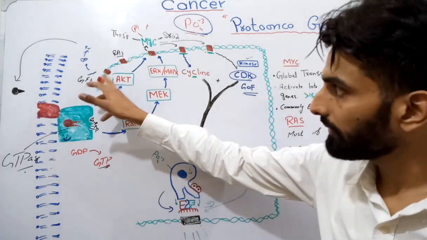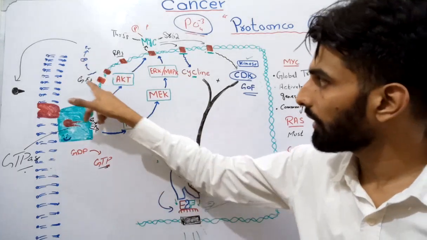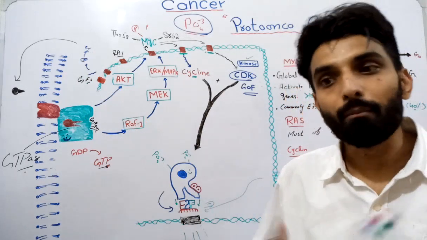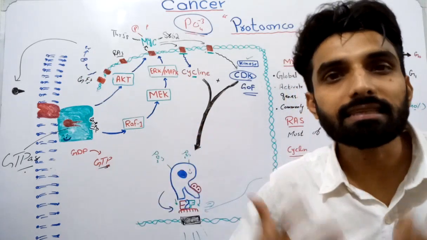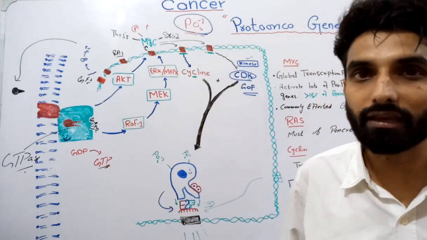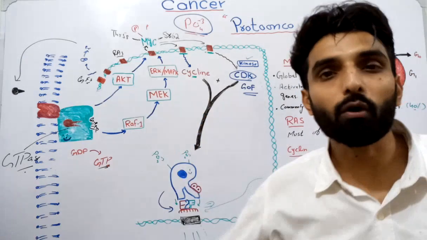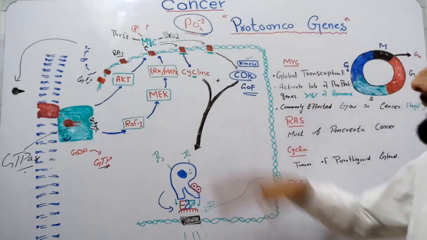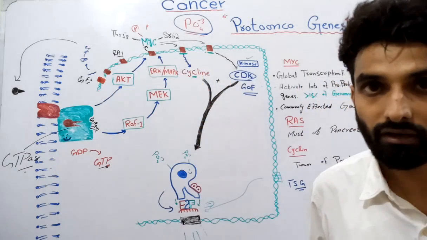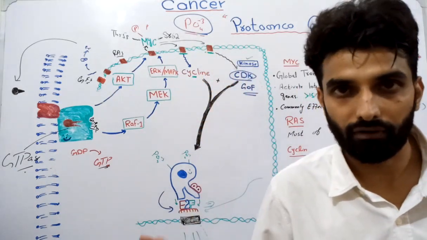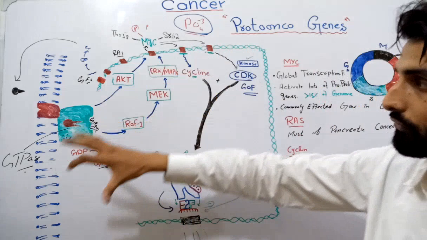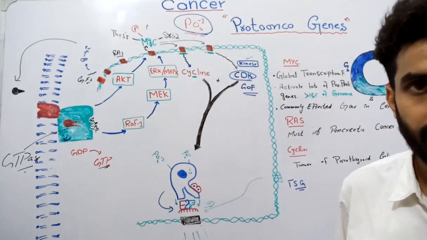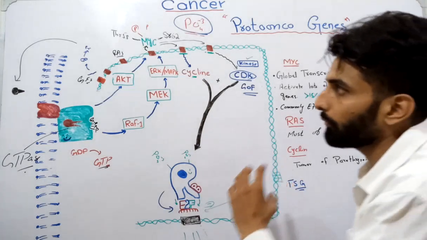Similarly, if there is a mutation in the growth hormone genes, more and more growth hormone will be formed. And obviously, if the synthesis of growth hormone has increased, it may result in higher proliferation, and that may lead to cancer. So this is the reason I am saying that if there is a gain of function mutation in the Proto-Oncogene, not a loss of function mutation, this type of mutation may lead to cancer. Clear?